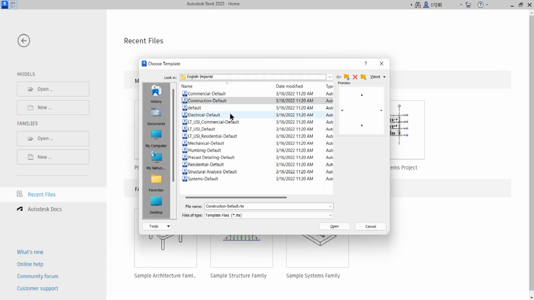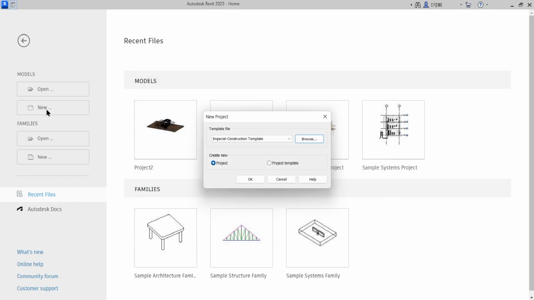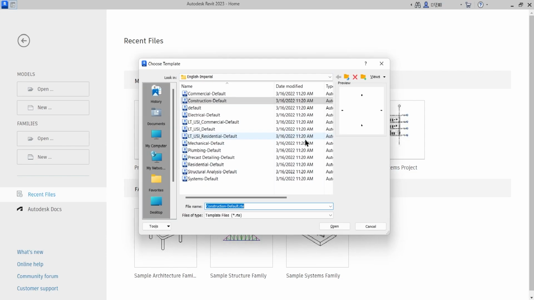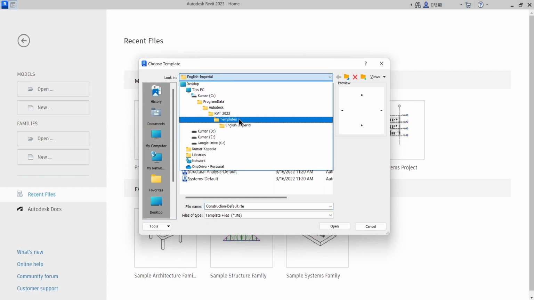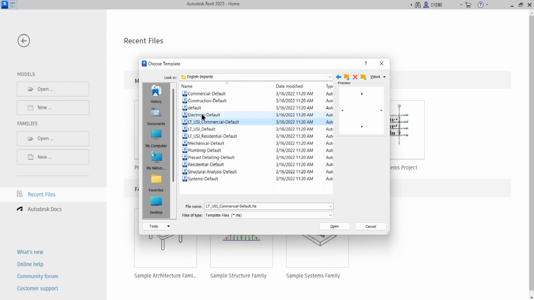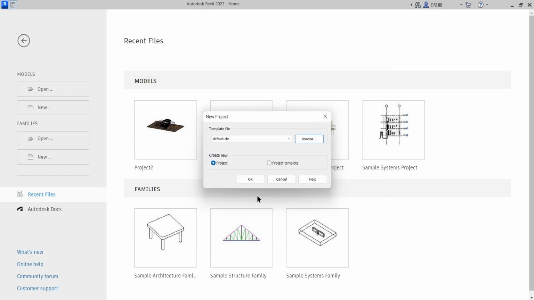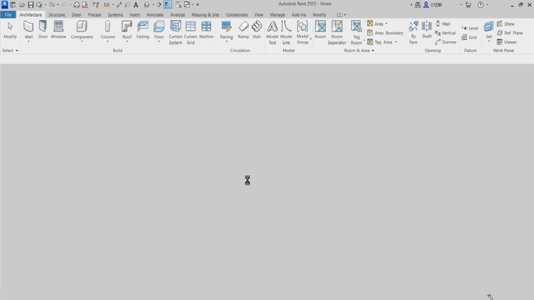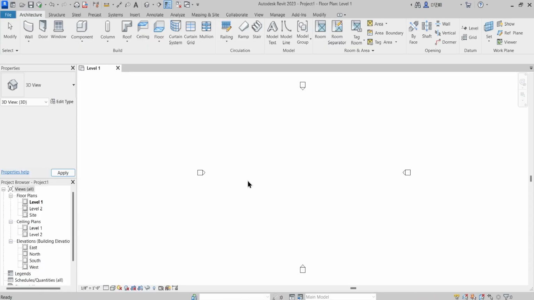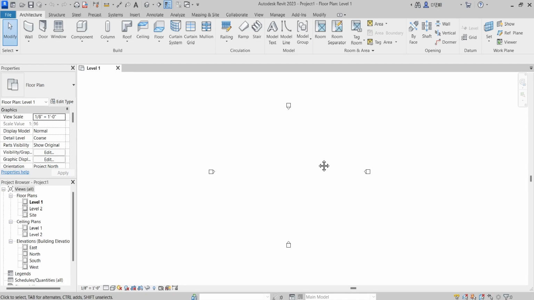Okay, so with this I will say I want to create a new project, and you can select the Architectural Imperial template from here also. If not, you can browse and it will take you directly to the same location which I just explained, under Templates and English Imperial, and we are going to use this default one. Just open it and OK. That will open up the project environment of Revit.